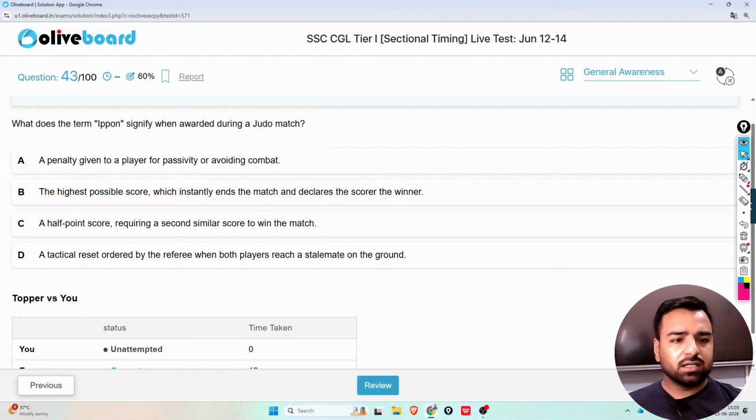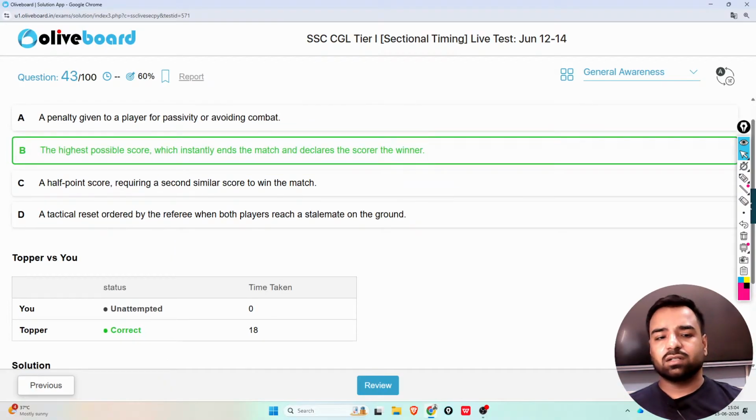Third one is the half point score requiring a second similar score to win the match. Last one is a tactical reset ordered by the referee when both the players reach a stalemate on the ground. So what is the answer? The term ippon actually signifies the highest possible score which instantly ends the match and declares the scorer the winner.